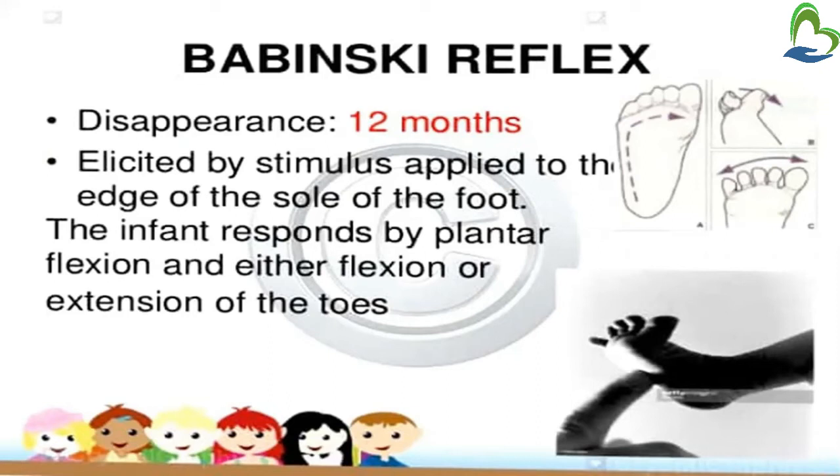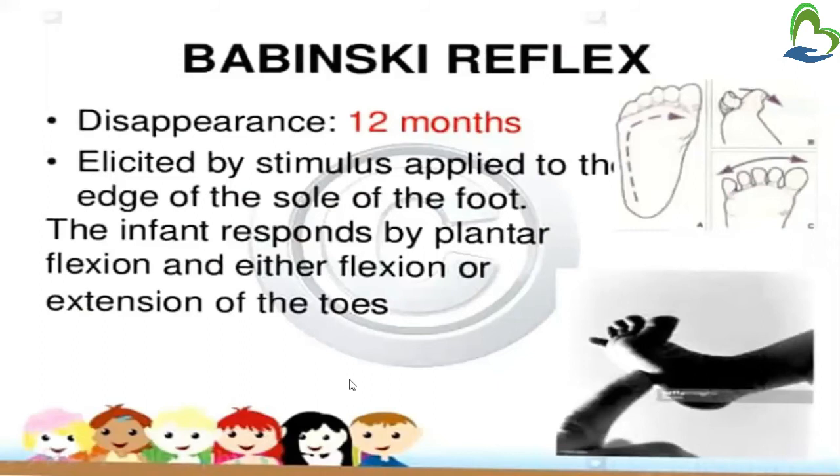So the baby will do plantar flexion. There will be flexion of all the toes and either flexion or extension of the big toe. See in the picture, with one finger you have to stroke the baby's foot.